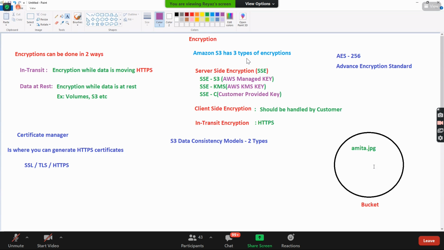Guys, uploading one object, can I call it put? Yes, put, meaning uploading it. Okay, now what we have is read after write consistency for puts of new objects. Do you agree?